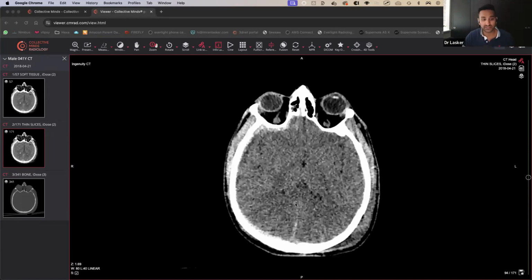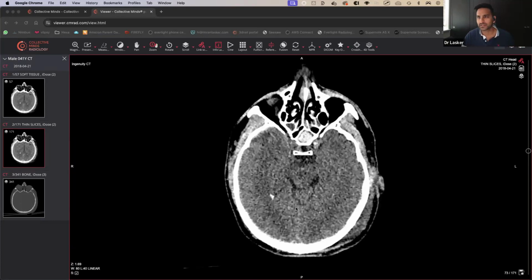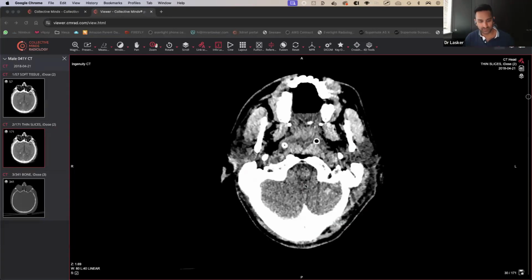Sometimes with significant bleed, you can get secondary ischemias as well. Yeah, someone's picked it up. Okay, good. So well done. So that's fine. So we've done that. Good. Foramen magnum looks okay.